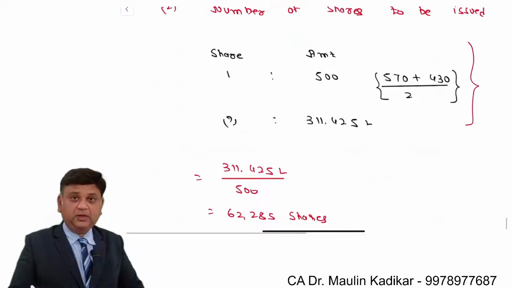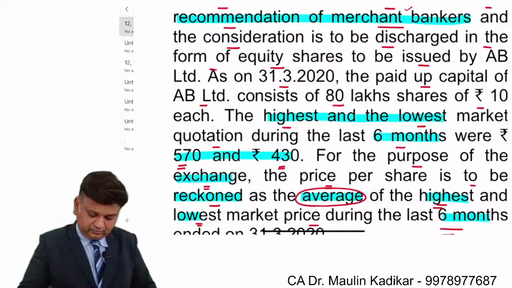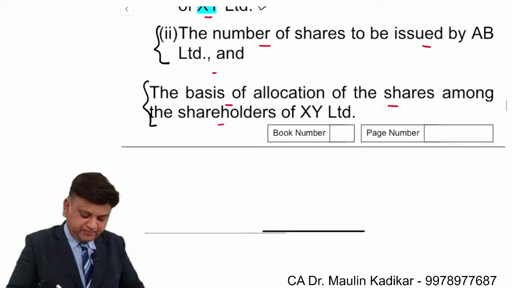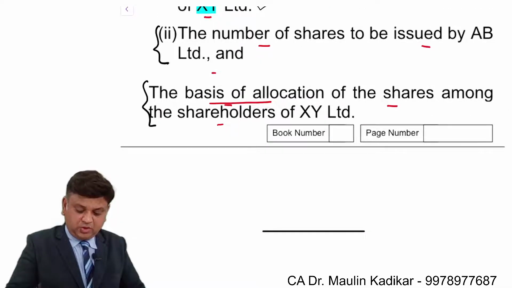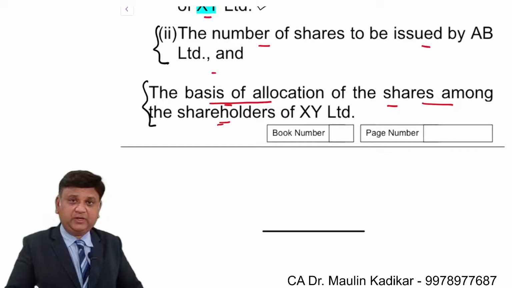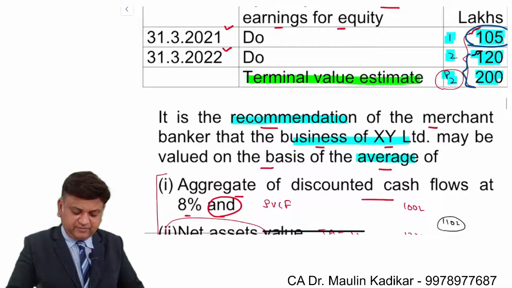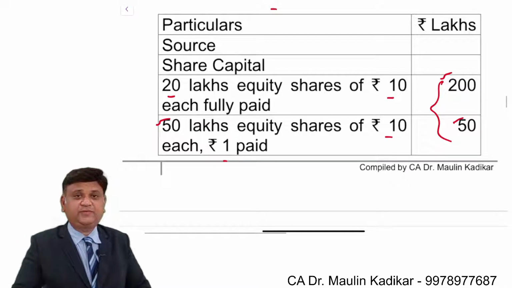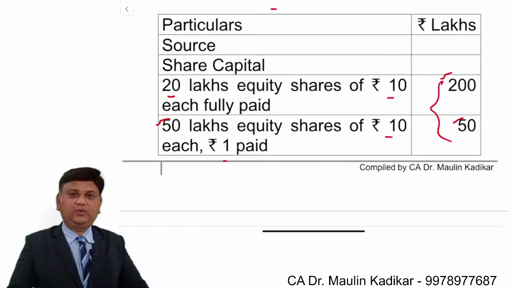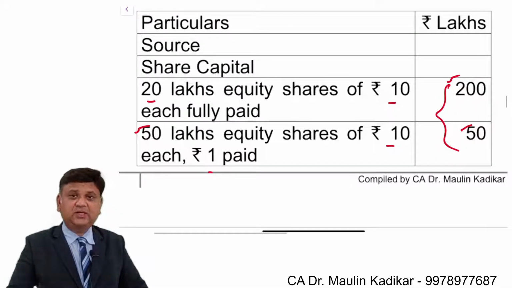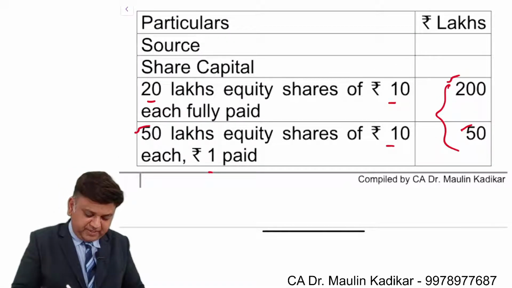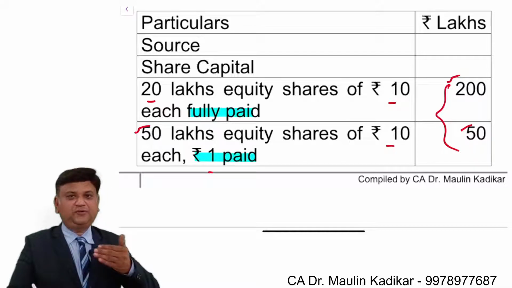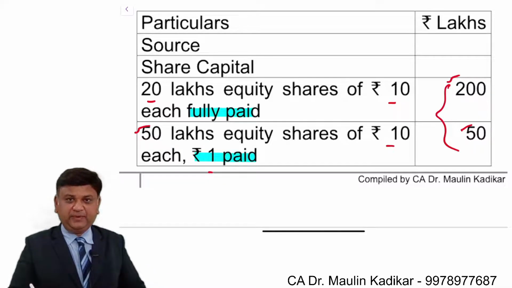Okay. Now going further. The question says further, what is the basis of the allocation of the shares among shareholders of XY Ltd. Dear students, we already have determined how many shares to be issued. Now the question asks for the basis of allocation. Especially in this question, they have provided this because the paid up value of both the company's equity shares is not the same. 20 lakh shares are fully paid up and 50 lakh shares are partly paid up.